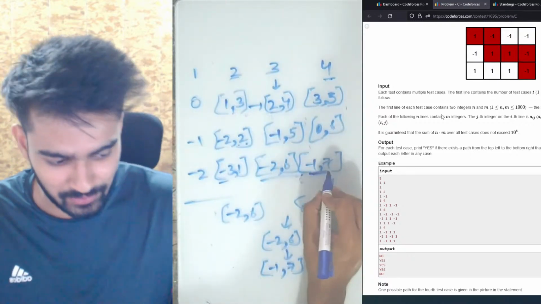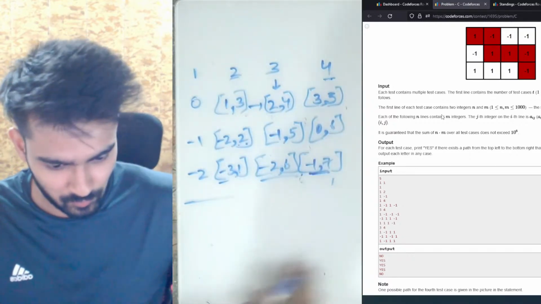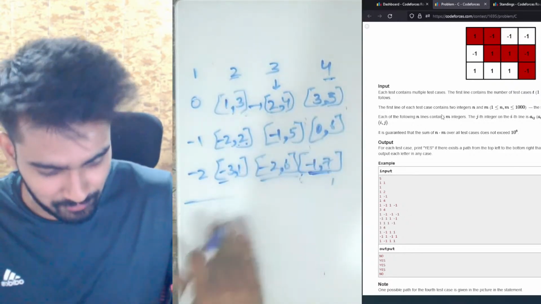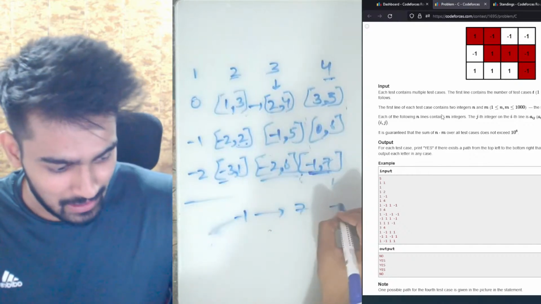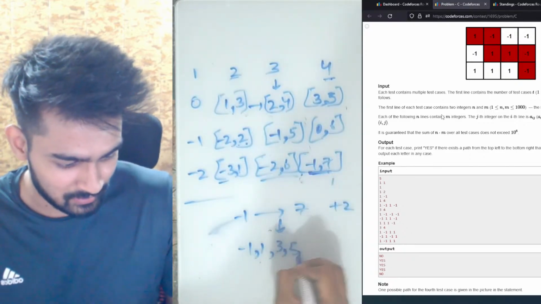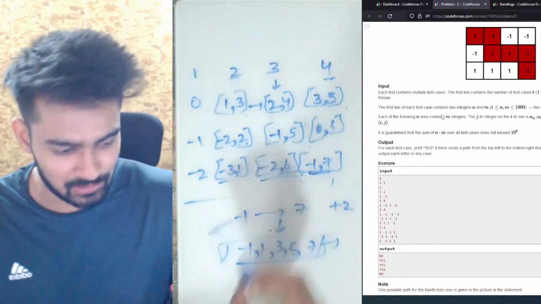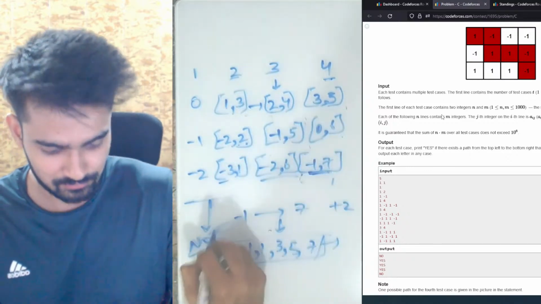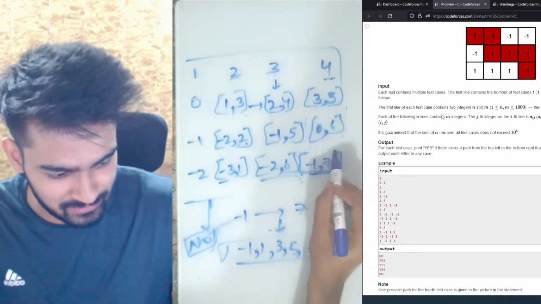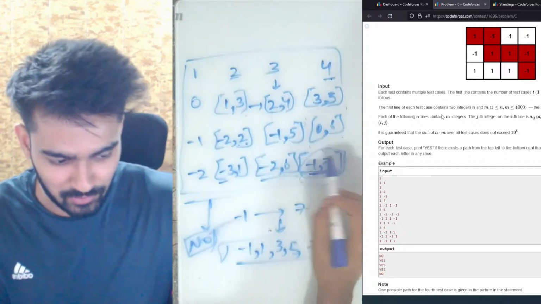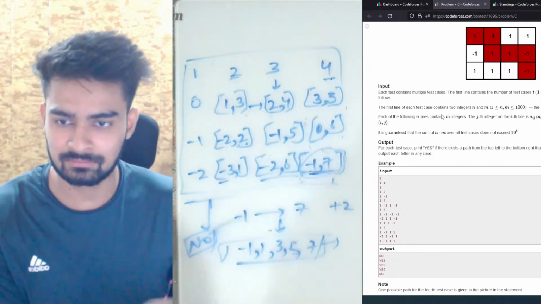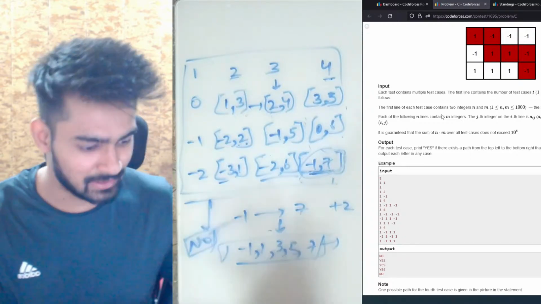Now, since this is -1, at this value, what we have is -1 till 7, which means we have all the values from -1 till 7 with the gap of +2, which means we have -1, then 1, then 3, then 5, then 7. And since 0 is not present in this, therefore the answer for this would be no. Okay, that's all. You have to find all these ranges for the complete grid. In the last value, you have to see if that has a yes, and that's it. Okay, is that clear to everyone?